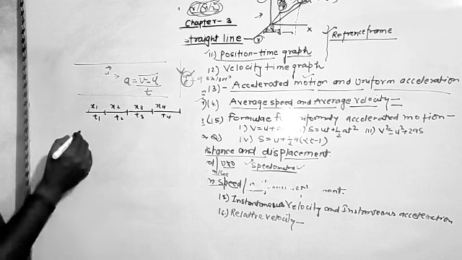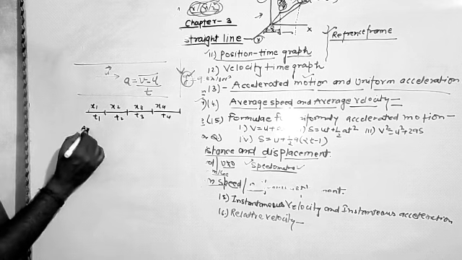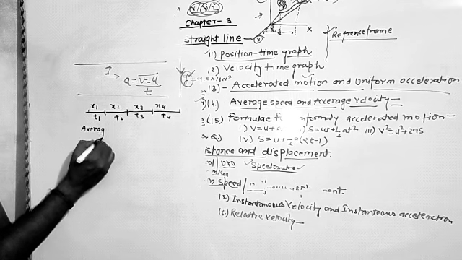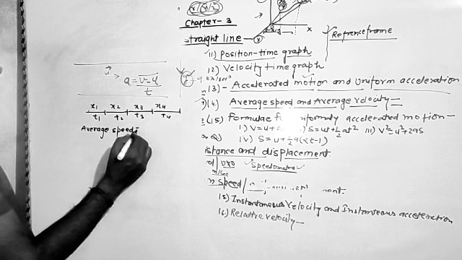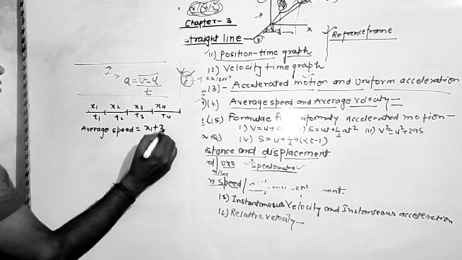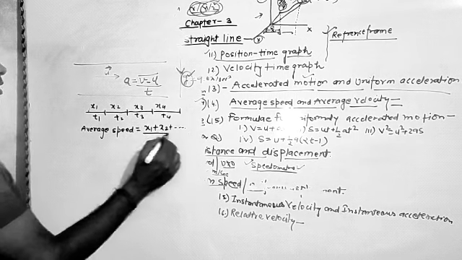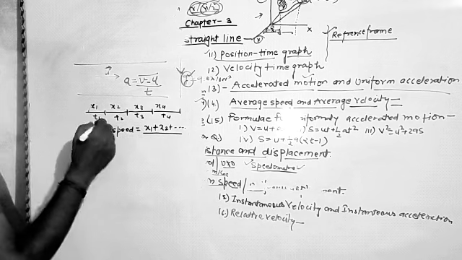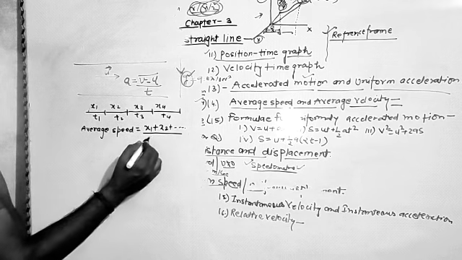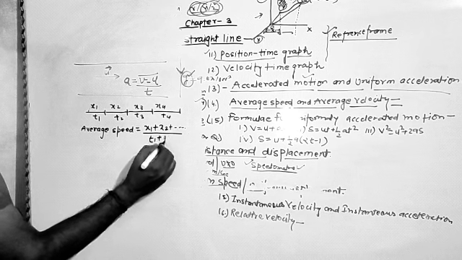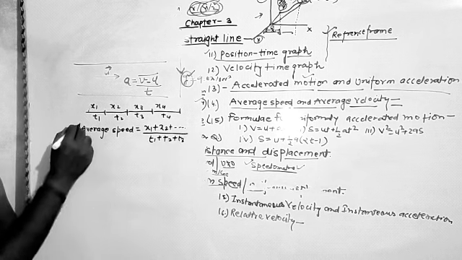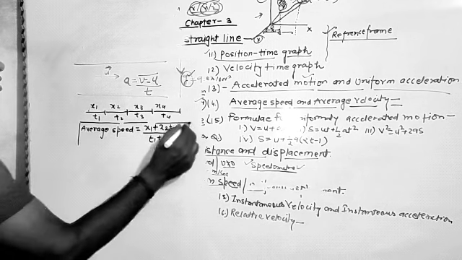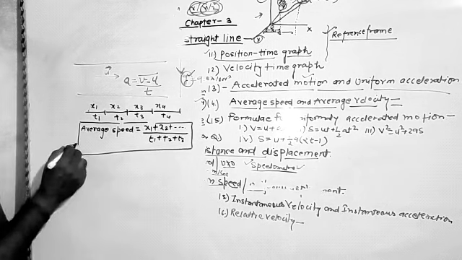So the average speed is defined as the sum of the total distance upon the sum of the time intervals. So this is the way to find the average speed of the object.